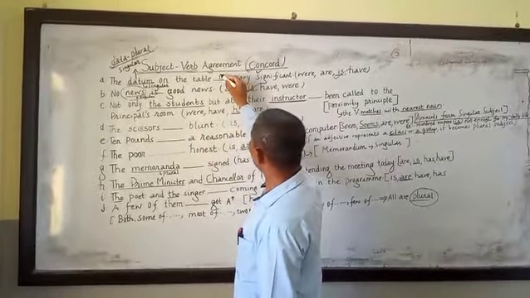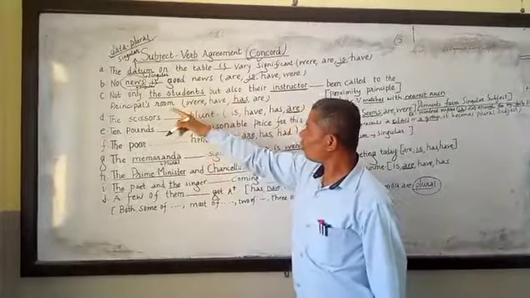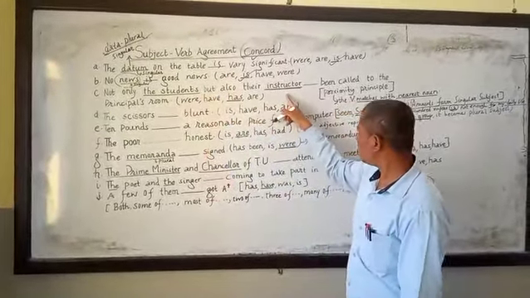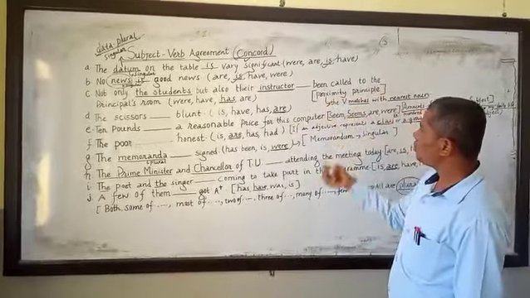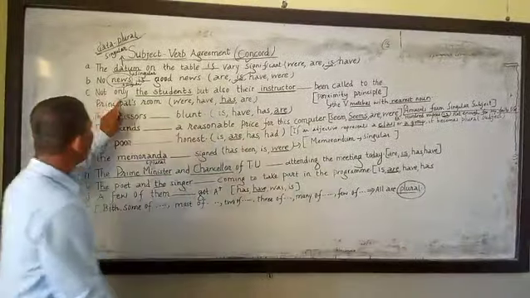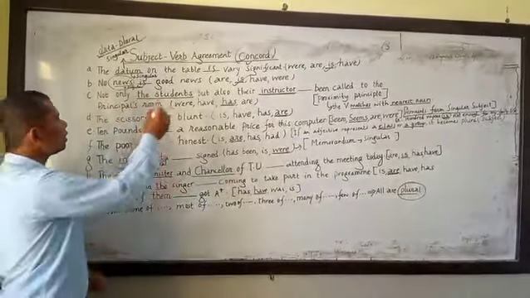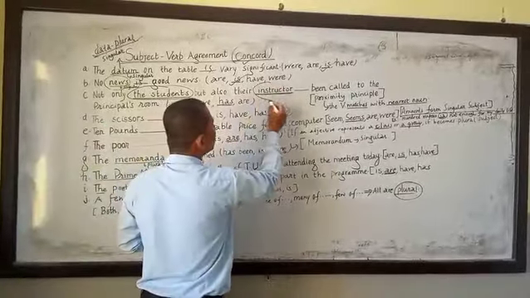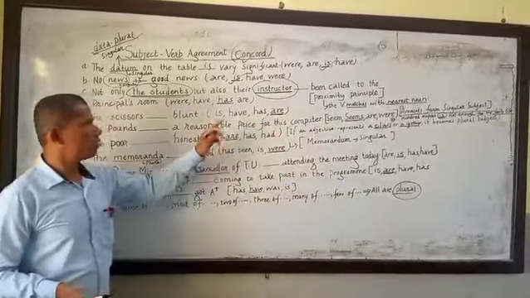Now similarly, not only the students but also their instructor being called to the principal's room. In this case, not only the students is the plural subject, but the instructor is the singular subject.